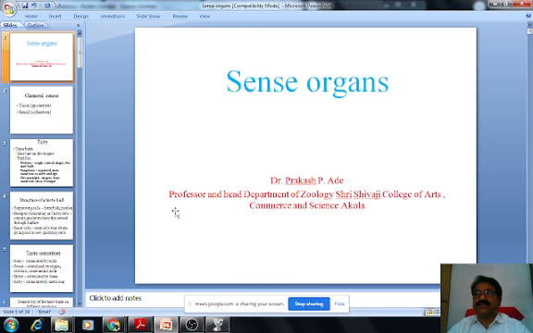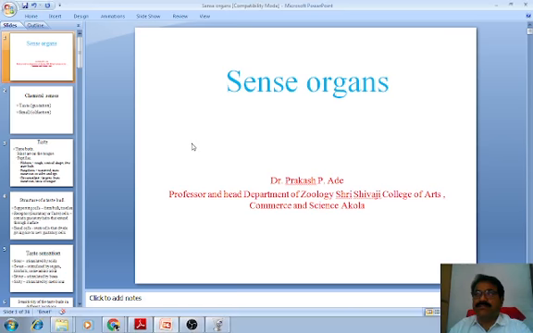These receptors are broadly classified into 3 main categories: photoreceptors, then chemoreceptors, and third, the mechanoreceptors. So these are the 3 main types of receptors.